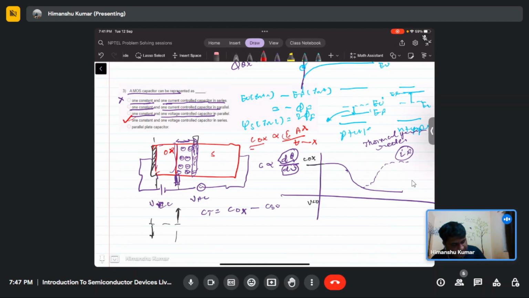So C ox will be constant, and in the semiconductor depletion region, the depletion width is changing. That's why this capacitance will also change. So this is basically a voltage controlled capacitor. We can represent the MOS capacitor as one constant and one voltage controlled capacitor in series.